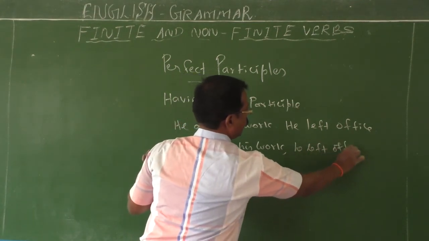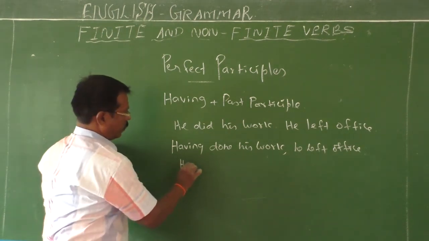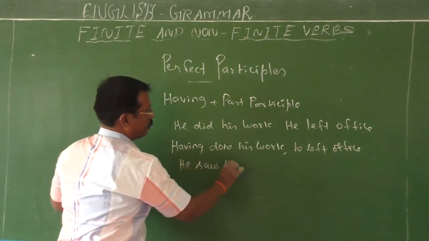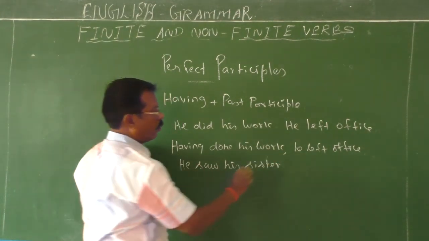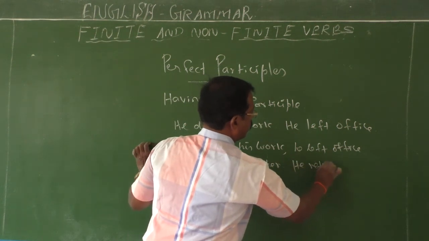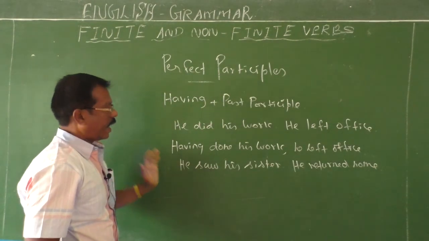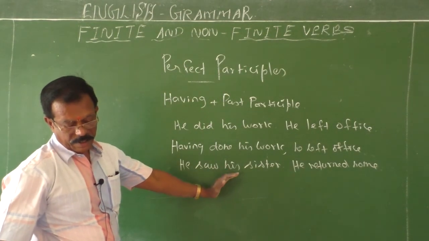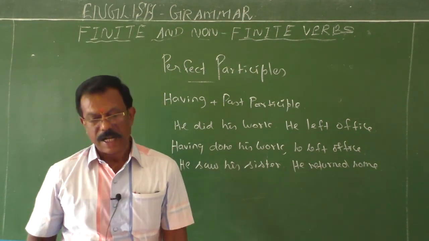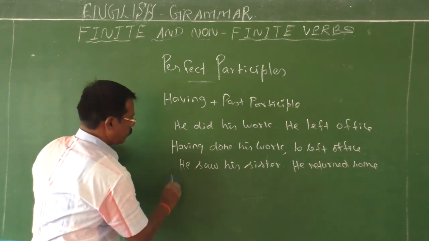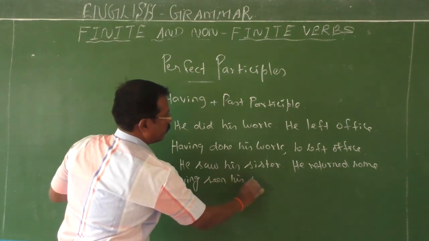Another example: he saw his sister. Full stop. He returned home. Now you have to join these two sentences. Having seen his sister, he returned home. So participles are used as adjectives. They are called participle adjectives. So see the answer: having seen his sister, he returned home.